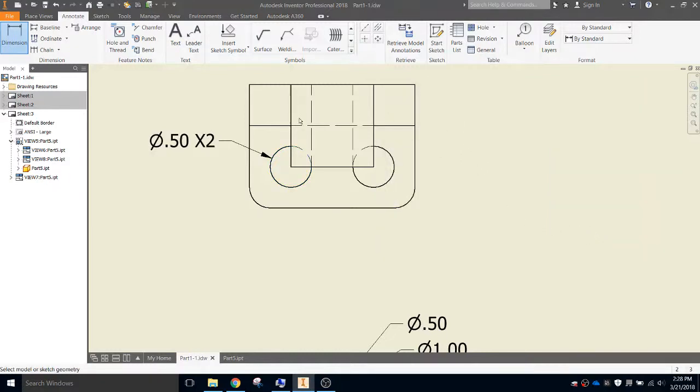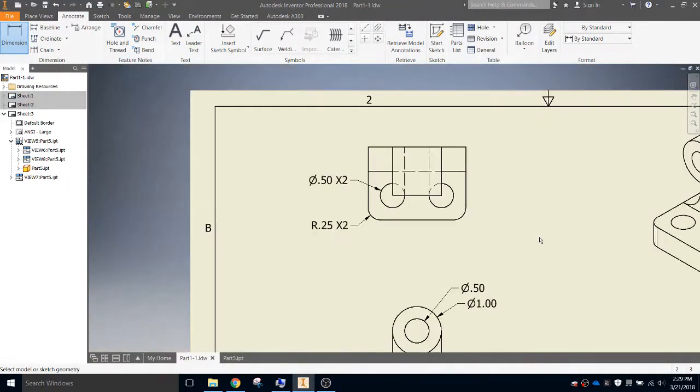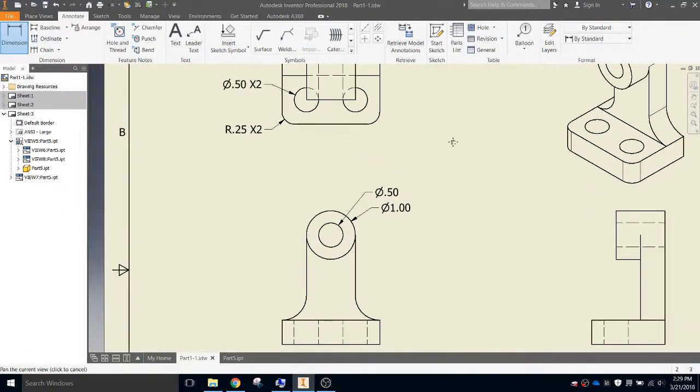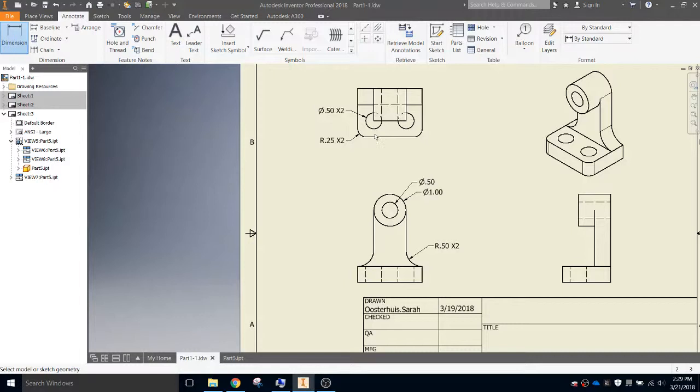Okay, and then I'm going to also dimension these fillets. Based on what else I'll do with this drawing, I might end up moving some of these, but for now I feel like these are pretty good places. I have 2 of these as well, so space, capital X, 2, so times 2. Oh, I've got some more fillets down here. No, I've dimensioned them. I think that's all of my circles and curves and fillets. I think those are all dimensioned.